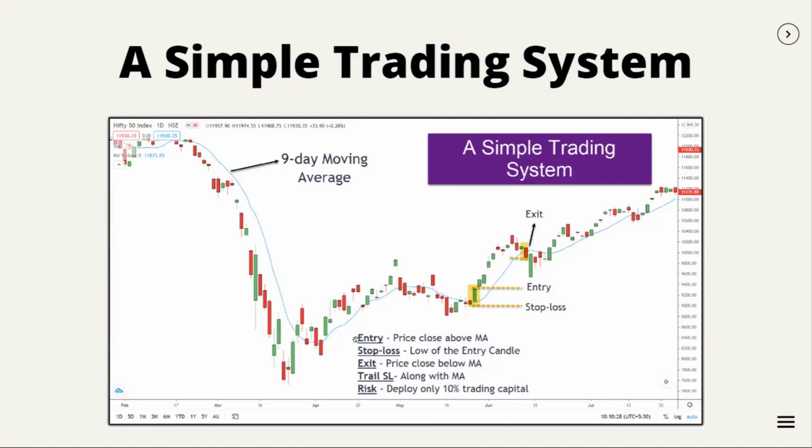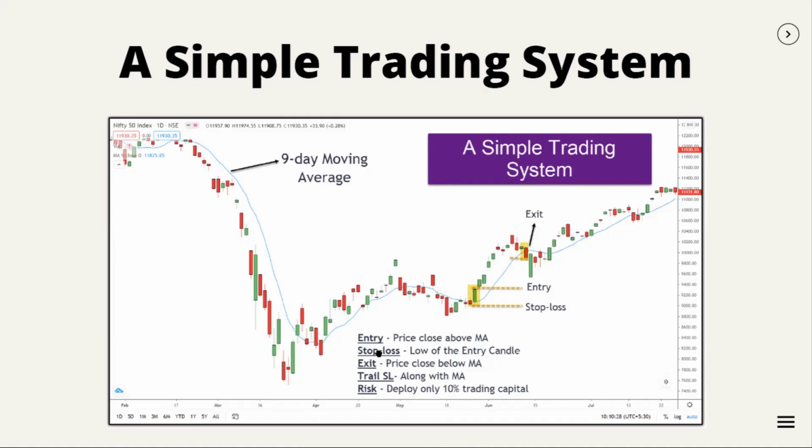So we'll come to entry criteria. The entry criteria for this trading system is very simple. So this is a simple pure price chart. I have plotted a 9-day moving average. This is only from a long trade perspective. Whenever the price closes above the 9-day moving average from below, that will be our entry. So the next day we will take an entry. So entry will come a little above the closing candle.